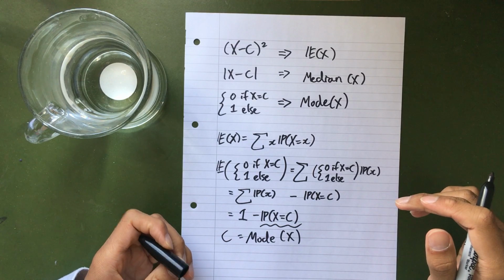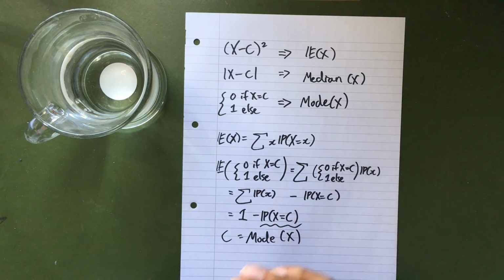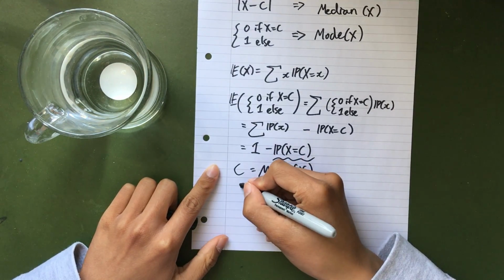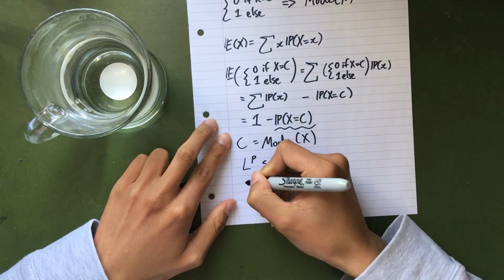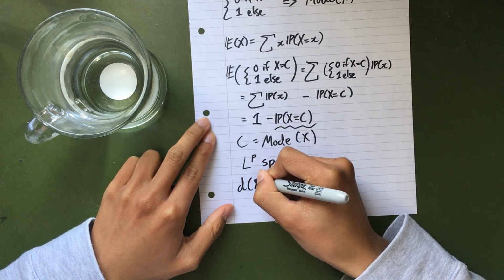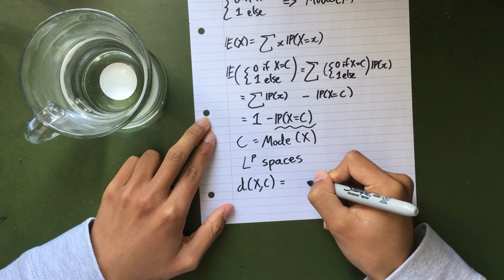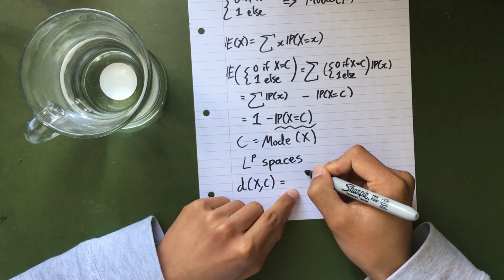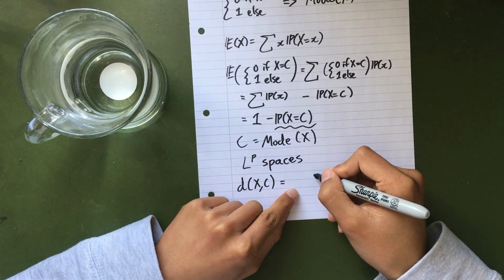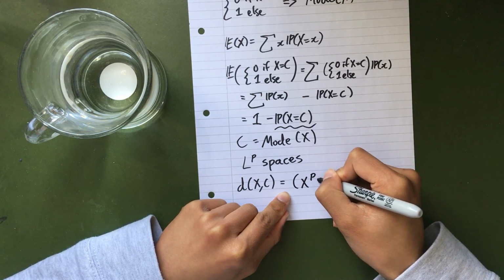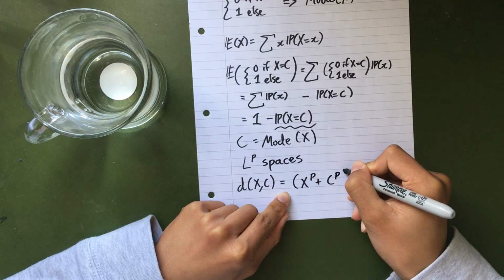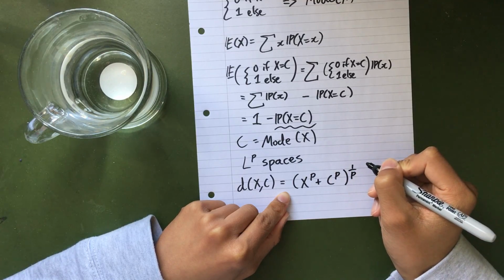It's about metric spaces. Apparently there's this family of metrics from what are called LP spaces. And the metrics are of this form, that the distance of x to c is equal to the sum of, x to the p plus c to the p, to the power of 1 over p.